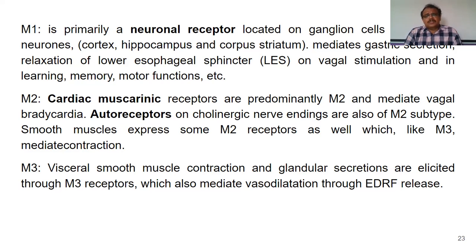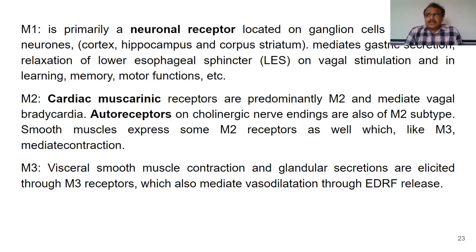When coming to the M2 receptors, these are called cardiac receptors, because they are predominantly present on the heart. Generally, whenever the M2 receptors present on the heart are stimulated, it leads to a reduction in heart rate.